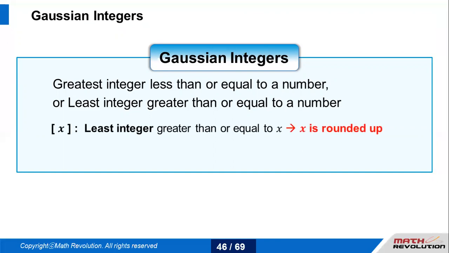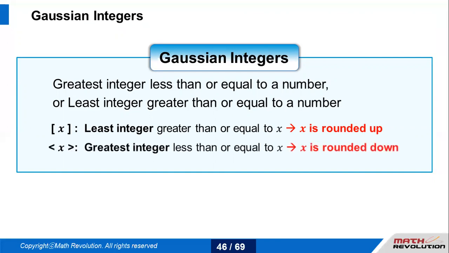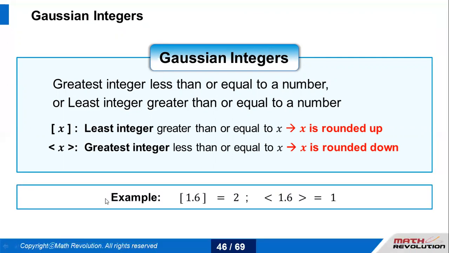When you talk about the least integer greater than or equal to, you always round it up. When you talk about the greatest integer, it is always rounded down. This is a proper way to write it, but again, the function may be denoted in any way. For example, say it's 1.6. First of all, find all the integers which are equal to 1.6 or greater than it. Equal to 1.6, there is no integer because it itself is not an integer. So the first integer that comes to mind is 2.